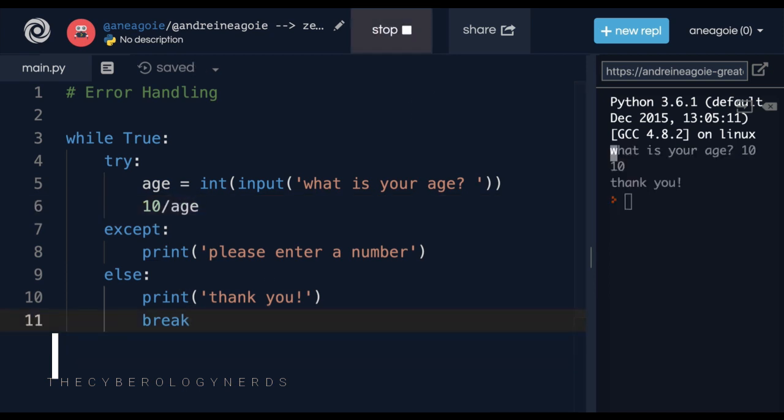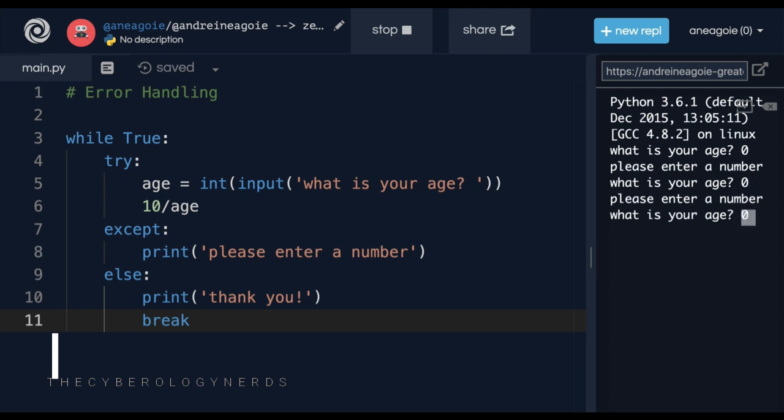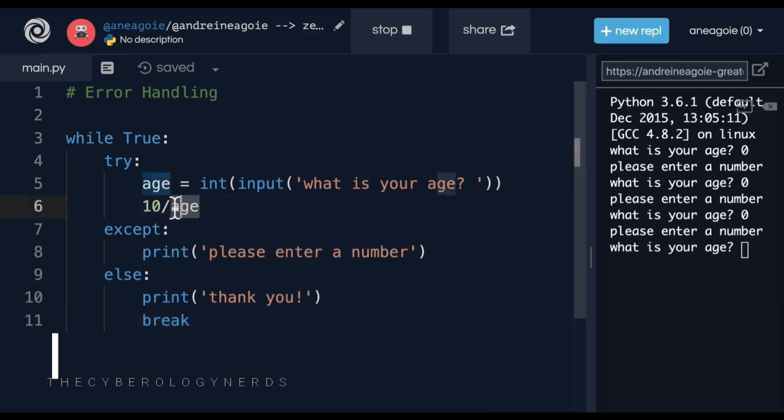If I run my program and I type in here 0 and I enter, I get an error. Please enter a number. But I did enter a number. This is a buggy program. Although I'm typing a number, it's still giving me the same error message. So how do we handle this?